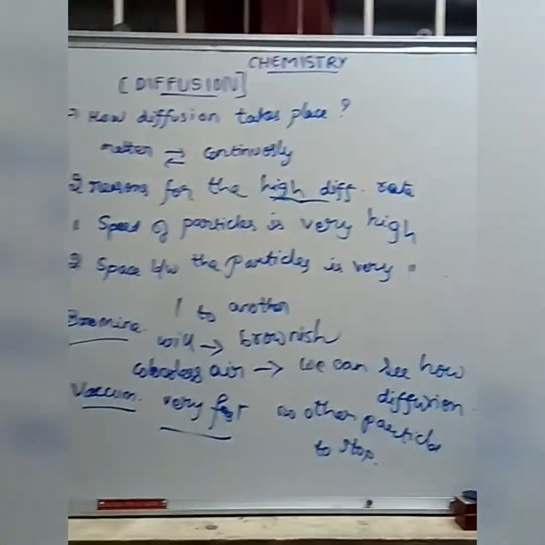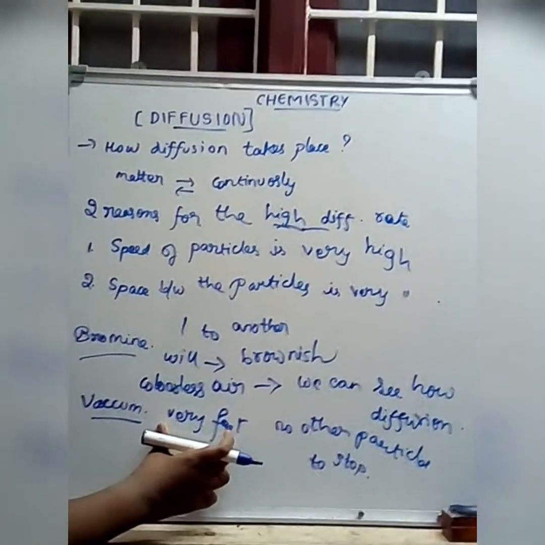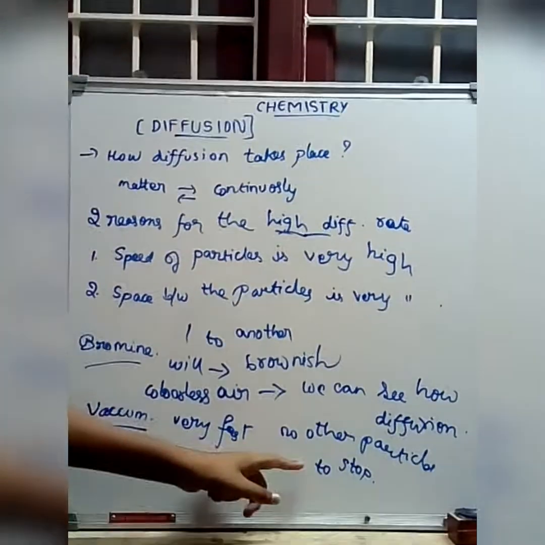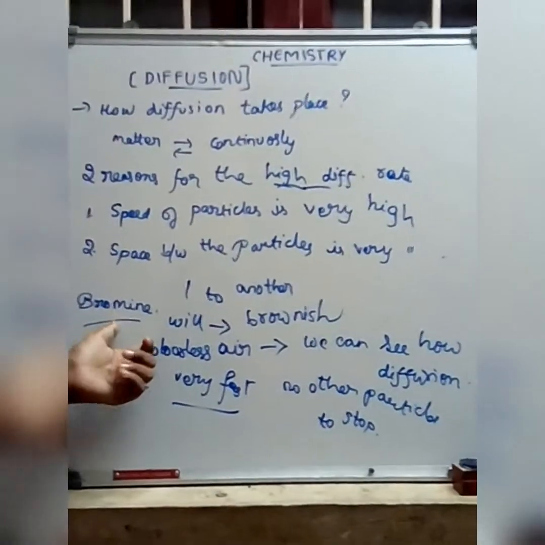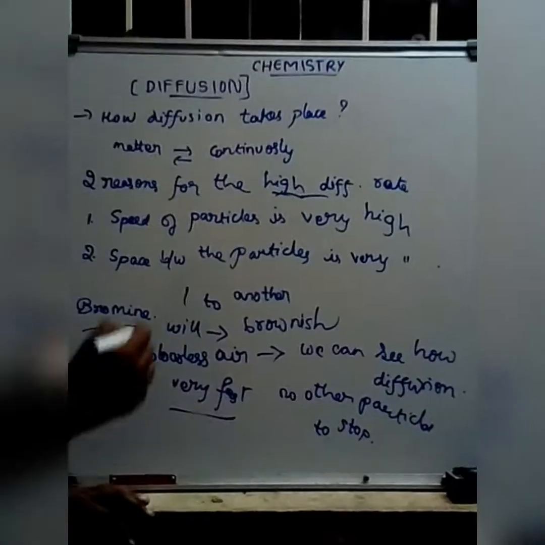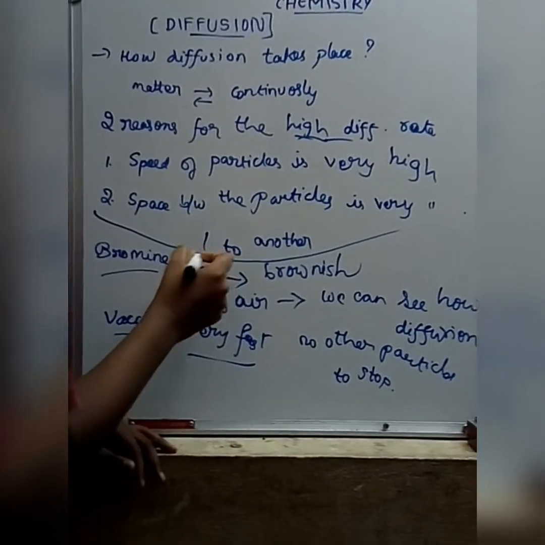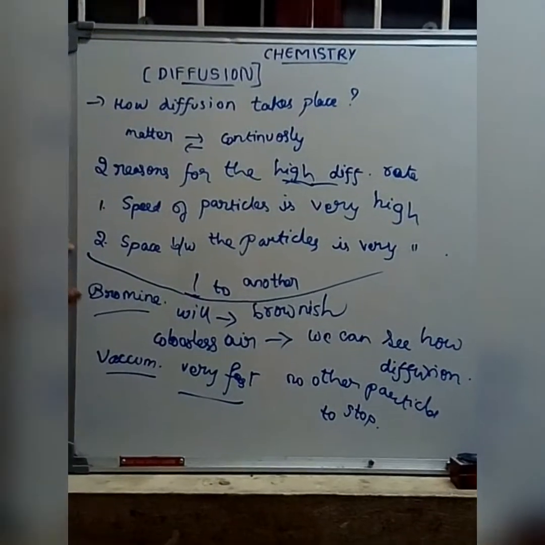This is the reason why bromine diffuses very fast in a vacuum. There are no particles to stop the bromine, hence it travels very fast. This is the chemical element example of bromine.